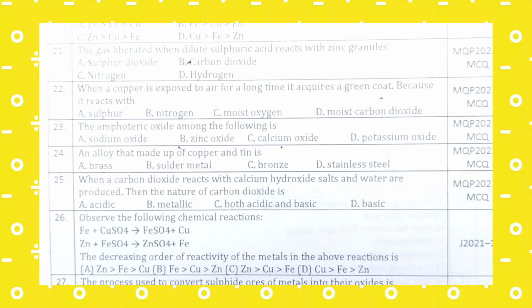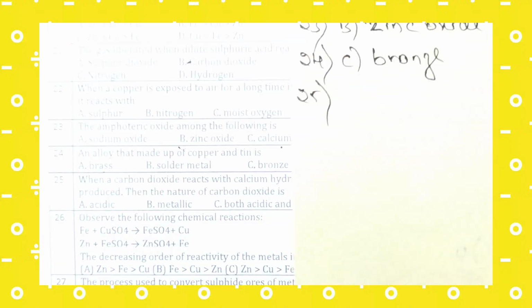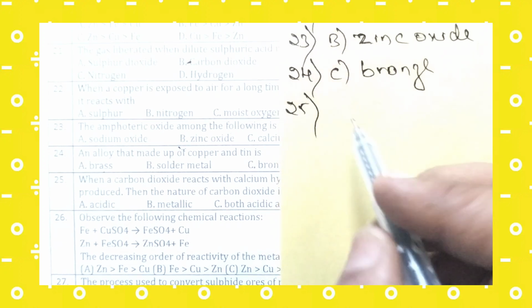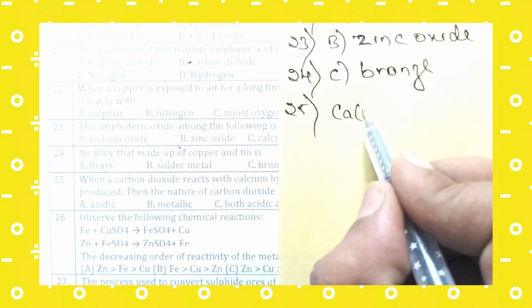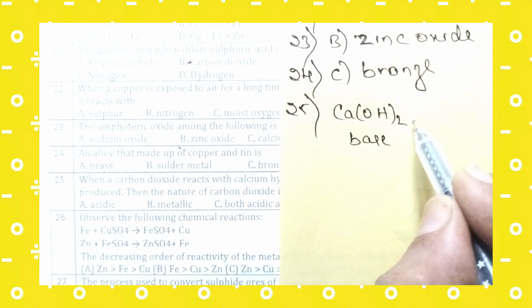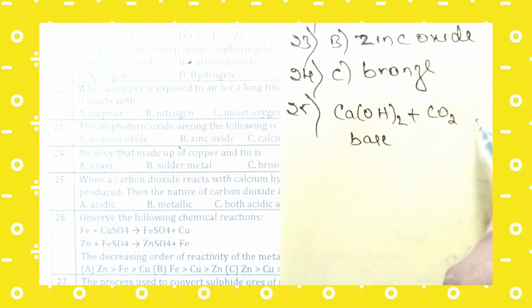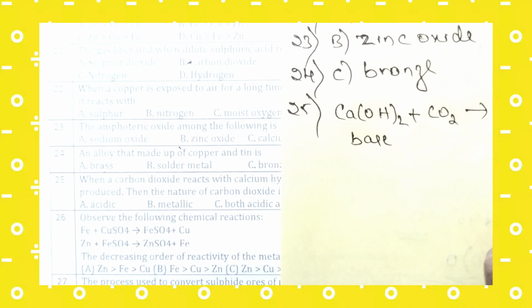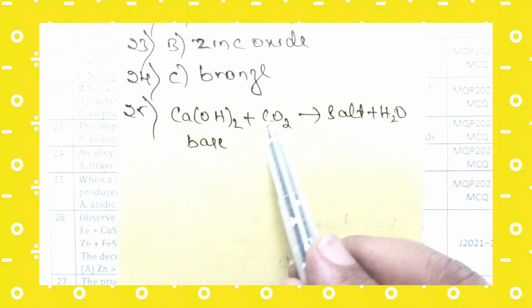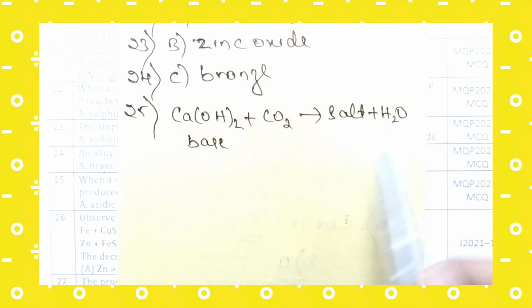Let us answer this question. Carbon dioxide reacts with calcium hydroxide. Calcium hydroxide is a base. It reacts with carbon dioxide to form salt and water.